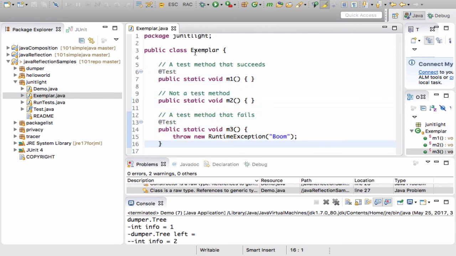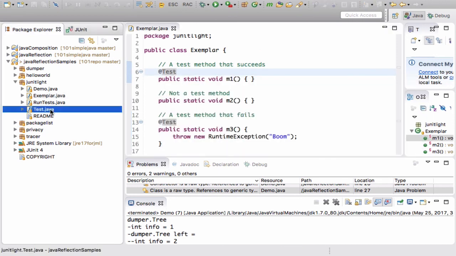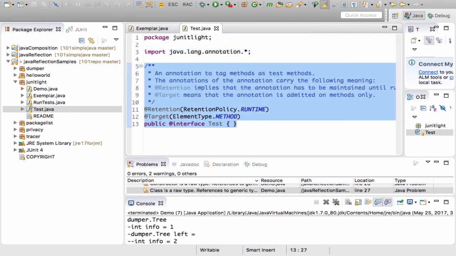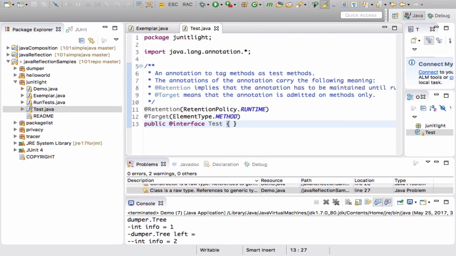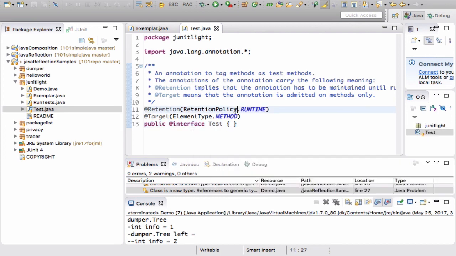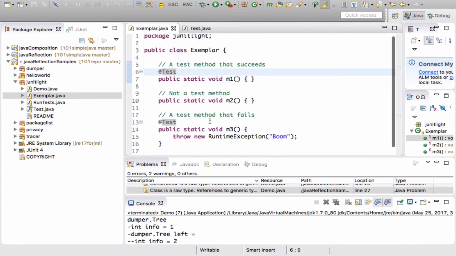Okay, now let's look at this test declaration. I mean, we have seen it before, but it's here. It's not like the normal JUnit test annotation. No, it relies on our own declaration. So we have a test annotation, retention policy runtime, target element type method. And that's the one we use on M1 and M3.